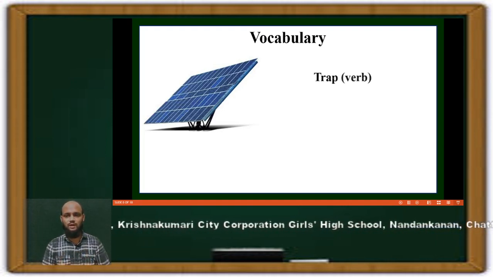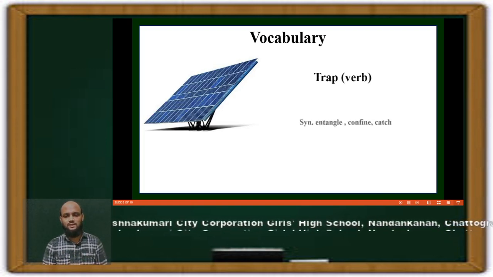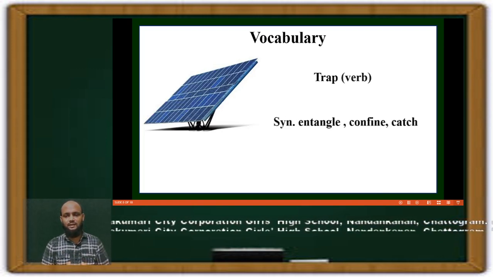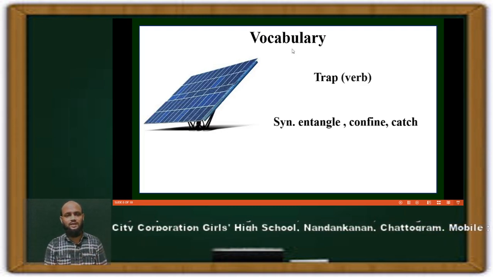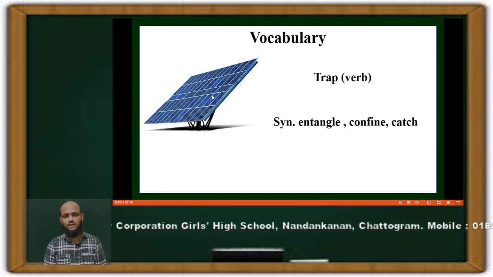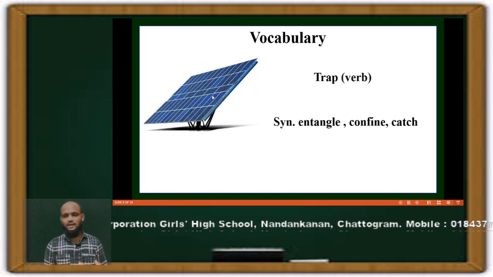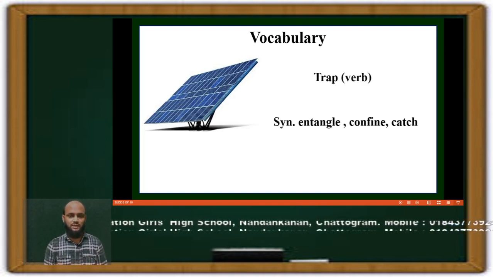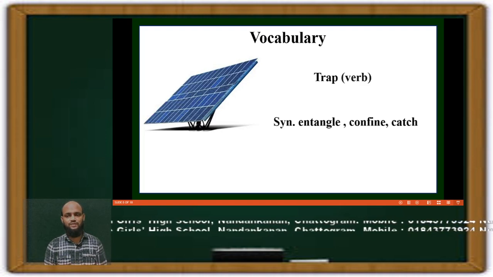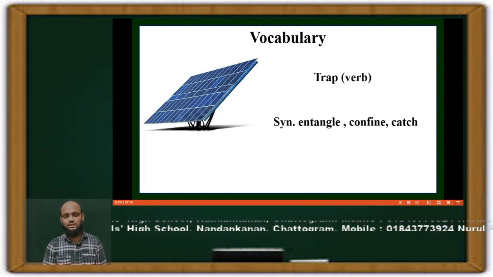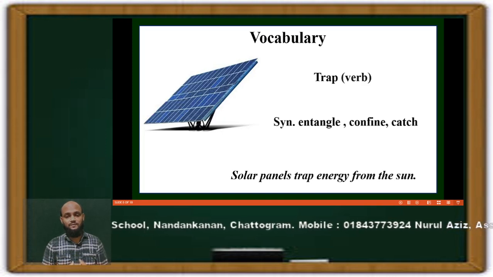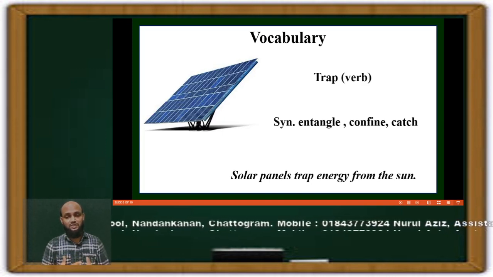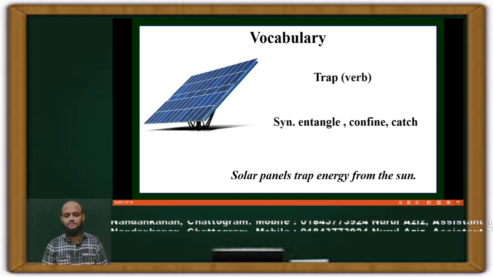This is a verb, and we can say synonyms: entangle, confine, or catch. So this solar panel catches sun rays and heat from the sun, and they produce electricity, and we use it for different purposes. So the first one is trap, and we can say, solar panels trap energy from the sun.